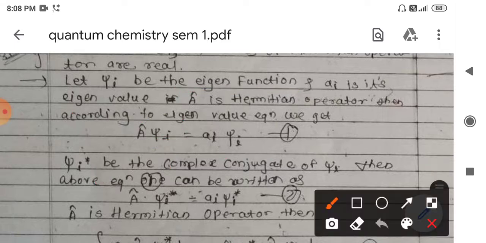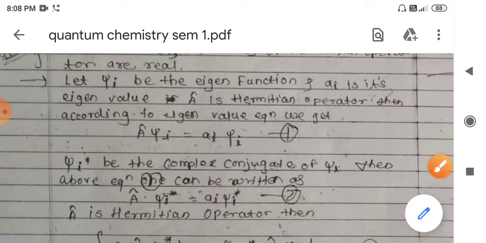First we will understand the definition. My operator capital A operating on wave function psi gives again the same wave function multiplied by a certain constant. So my function remains the same before and after operation. Such functions are called eigenfunctions, and the constant value, which is a number, is called the eigenvalue.